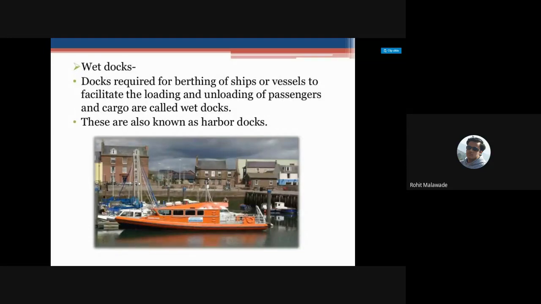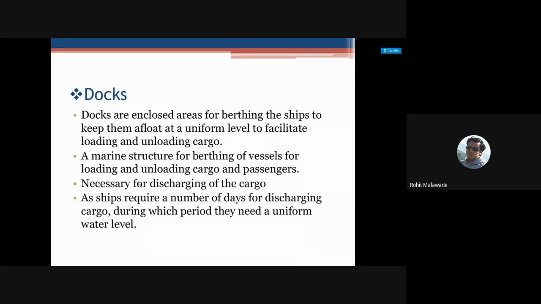It is going to provide the platform for loading and unloading of the goods that you have brought. That is going to help. So this is what docks are: enclosed areas for berthing the ships to keep them afloat at a uniform level to facilitate loading and unloading of the cargo.